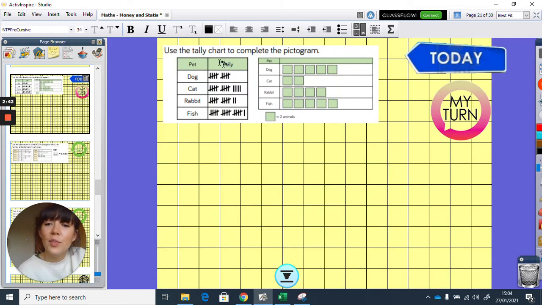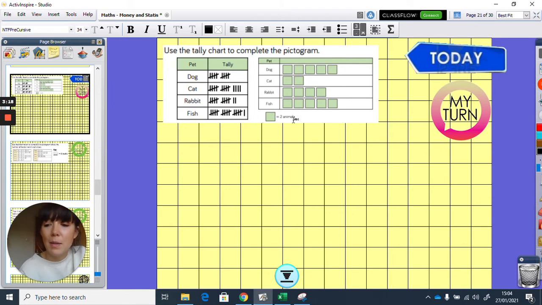So, we've got a tally chart here, which is what we did yesterday. Okay, so we're using that knowledge and we're going to answer the questions or complete the pictograms. So pictograms and tally charts are really similar. The only difference really is that in a tally chart, each line represents 1, doesn't it? So every little line and then the cross line, that equals 1. In a pictogram, the pictures can equal however many you like. So there's this thing called a key at the bottom and it shows you what each picture represents.